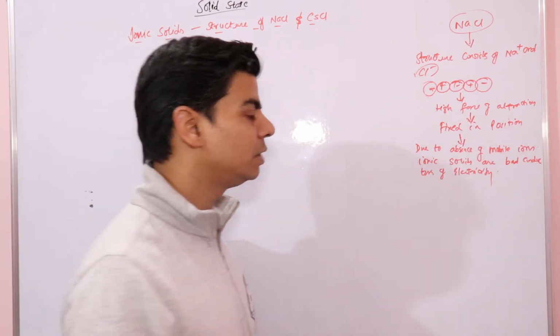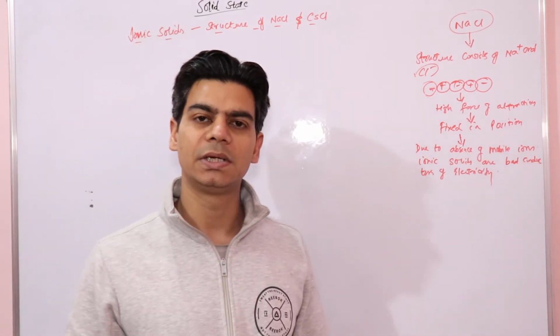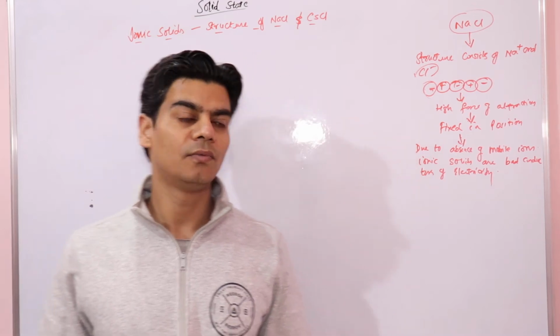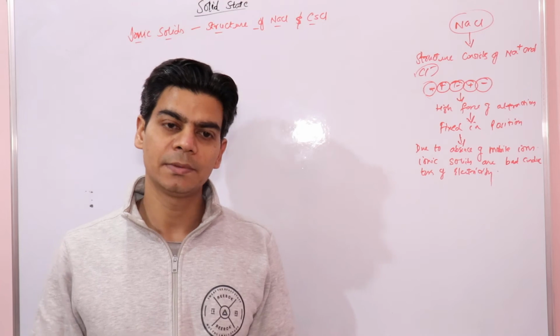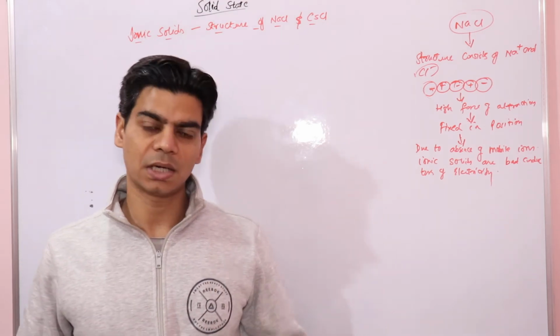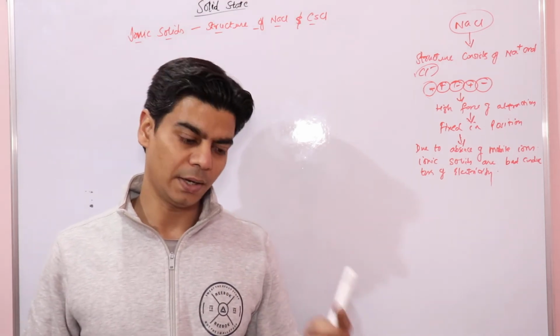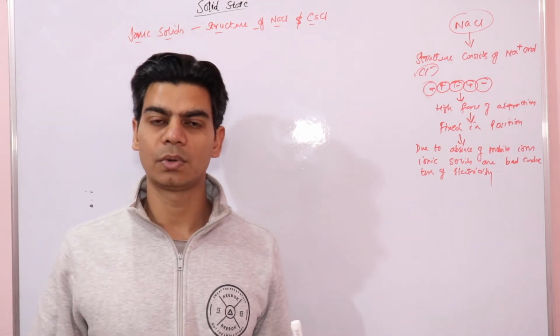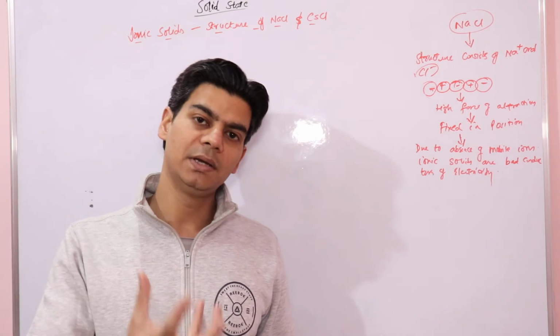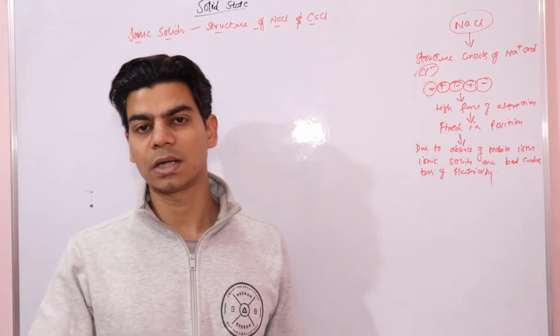But these ionic solids will start conducting electricity when you heat them, right? If you melt sodium chloride, it will start conducting electricity, or if you dissolve sodium chloride in water, the aqueous solution will start conducting electricity.